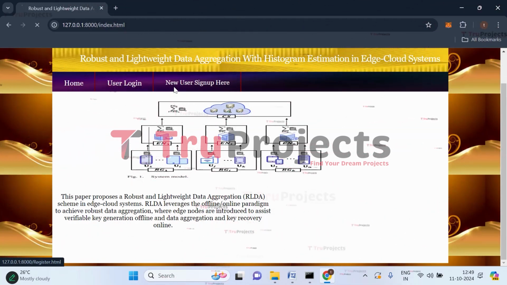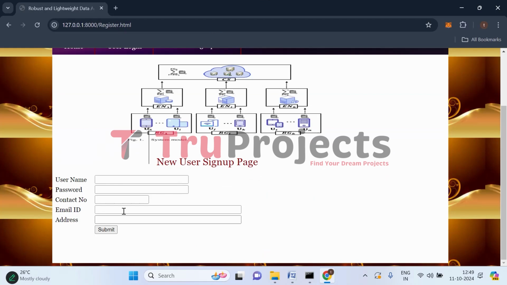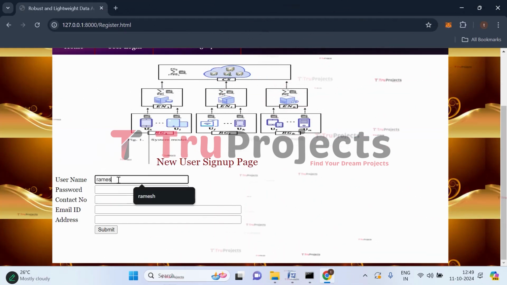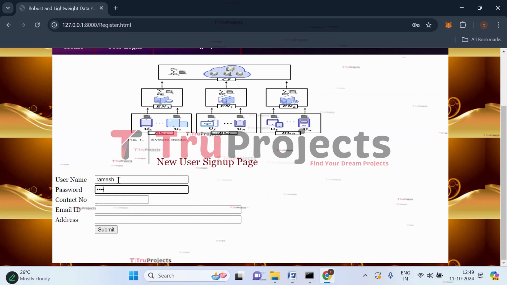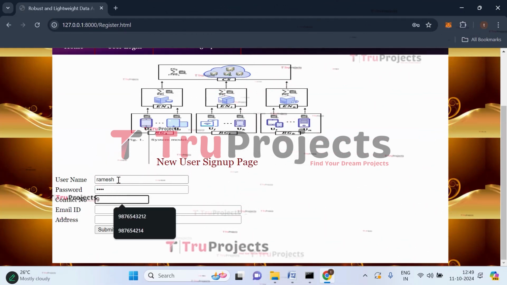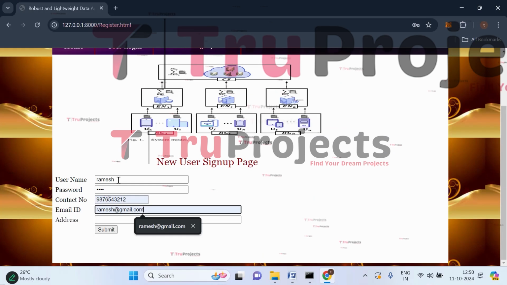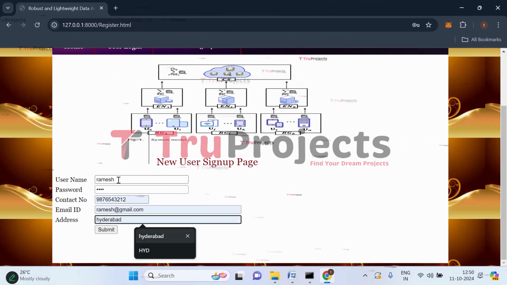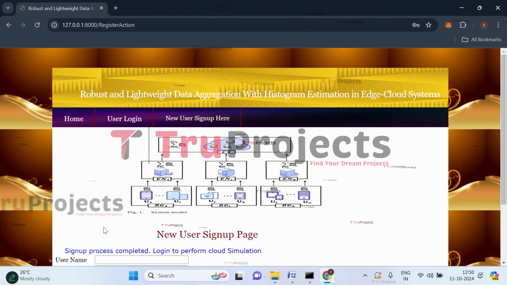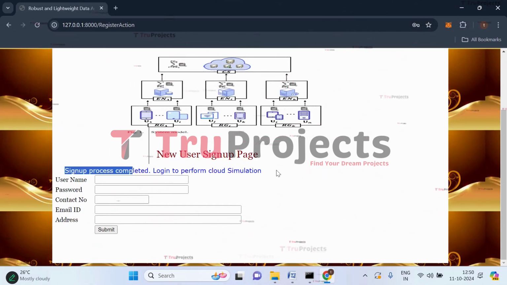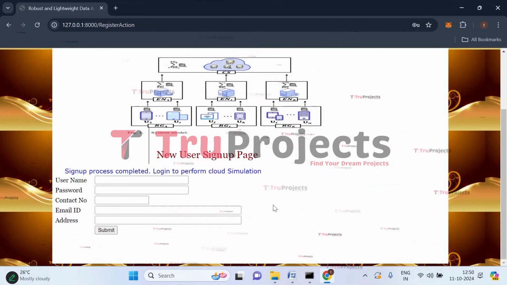Click on the new user sign up here link. Provide all the necessary details. So the username would be Ramesh. Give his password, contact number, email ID, give his address, and now click on submit. So the sign up process of Ramesh is completed successfully and he can log in to perform all the activities.